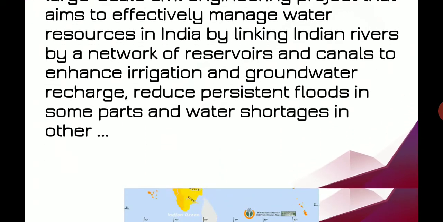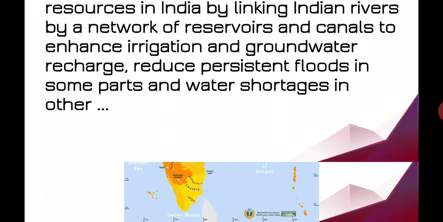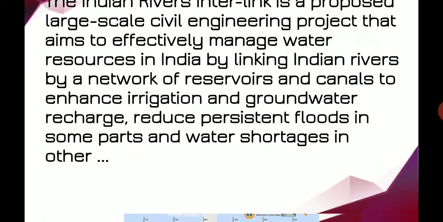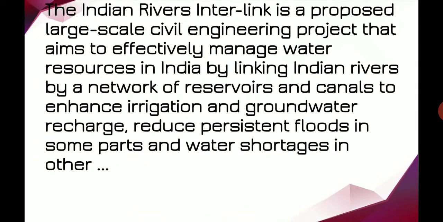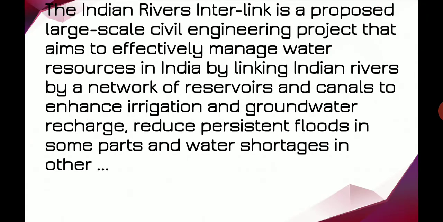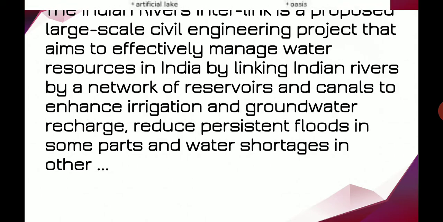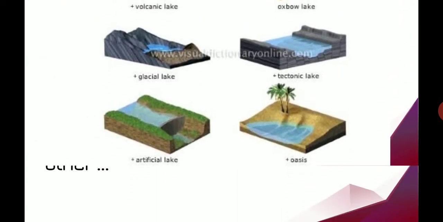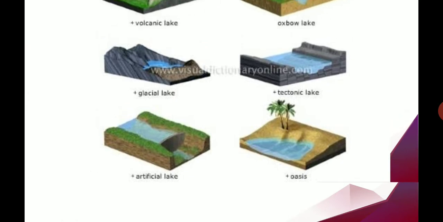These are all the connections between one river and another. The Indian rivers interlinking is a proposed large-scale civil engineering project that aims to effectively manage water resources in India by linking Indian rivers by a network of reservoirs.